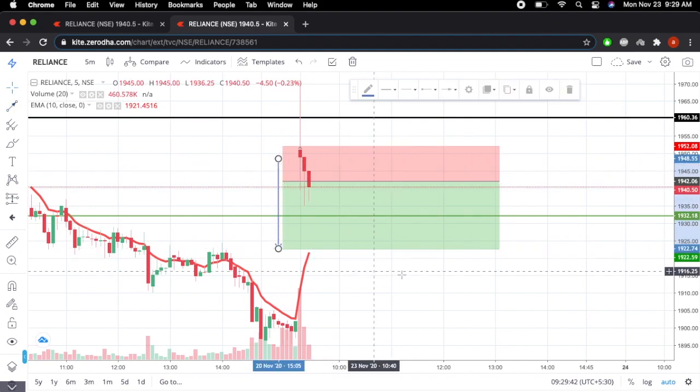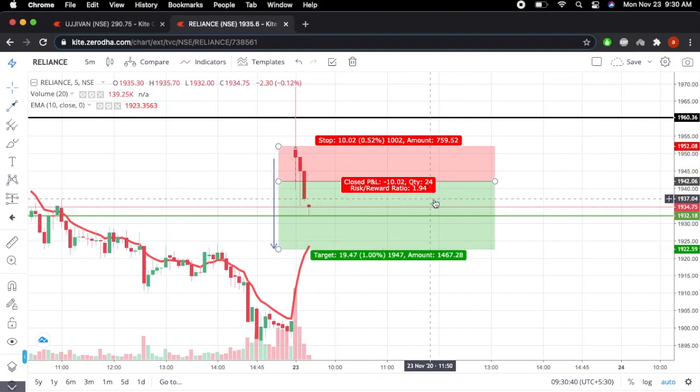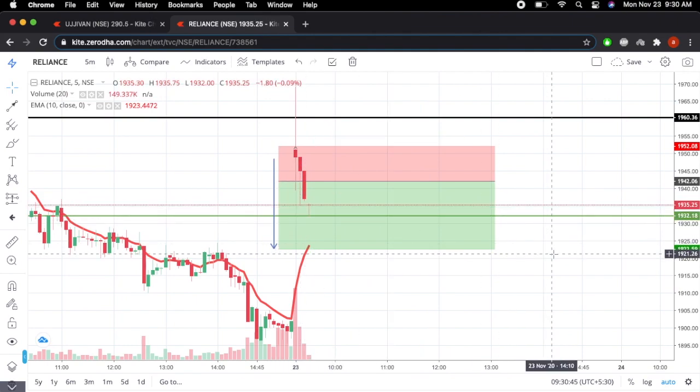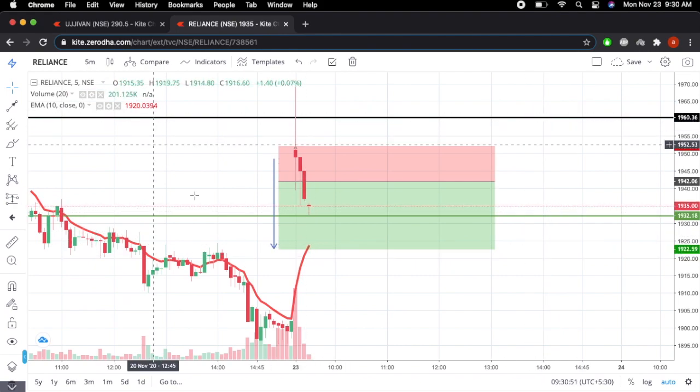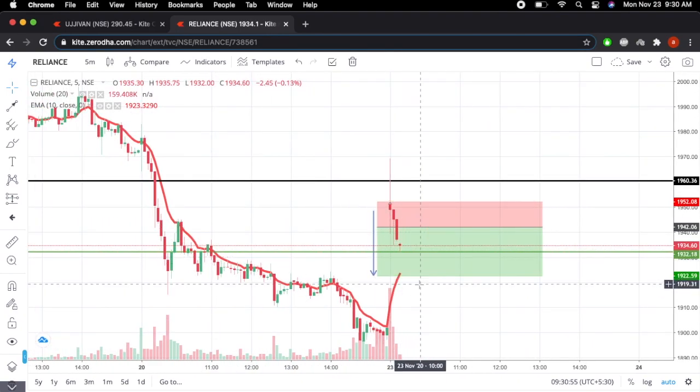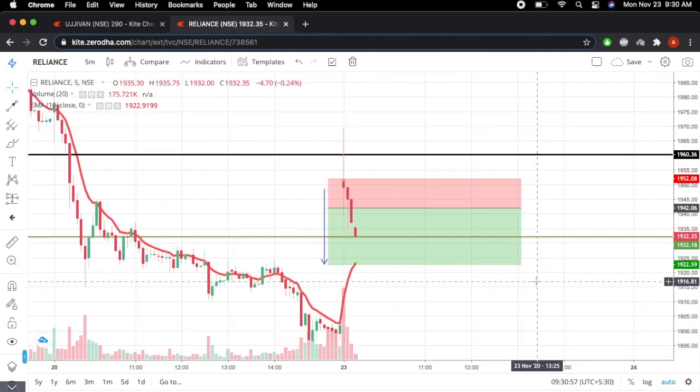Okay, so in this one, as you can see, there is an EMA line, which is a moving average. I'll be booking my 0.5 percent with the first half of the quantity, and definitely looking into the EMA. Once the price rejects from the EMA, I'll be booking all of my profits. So yeah, let's see what happens.